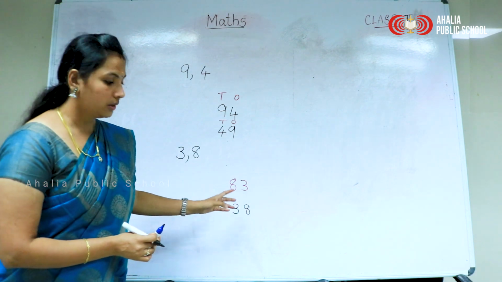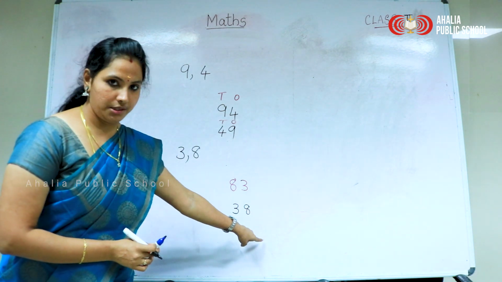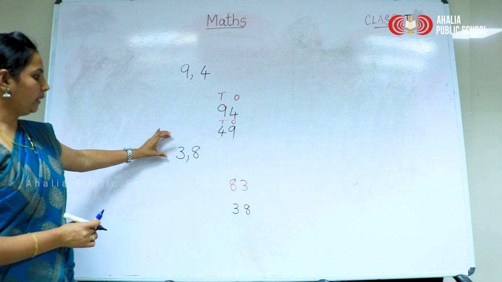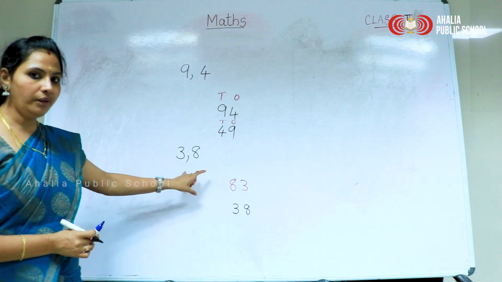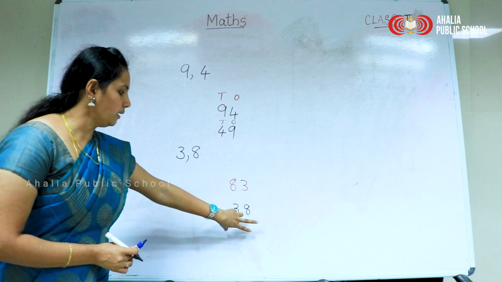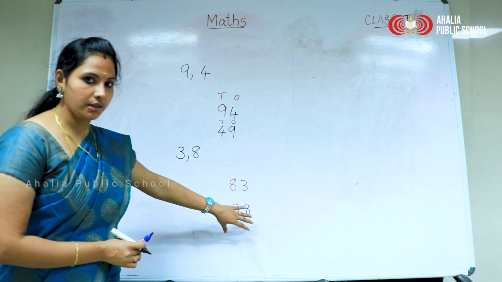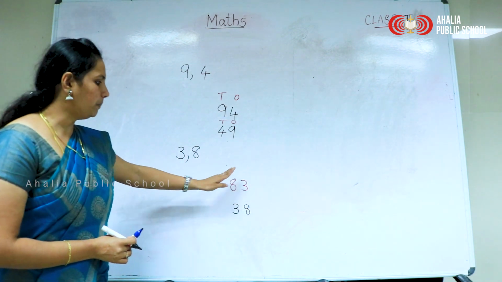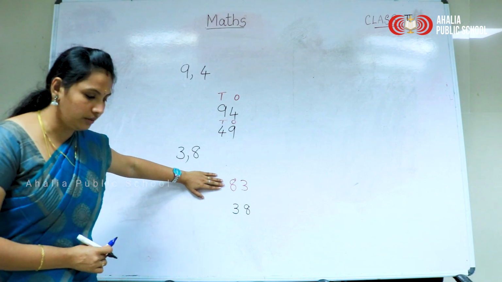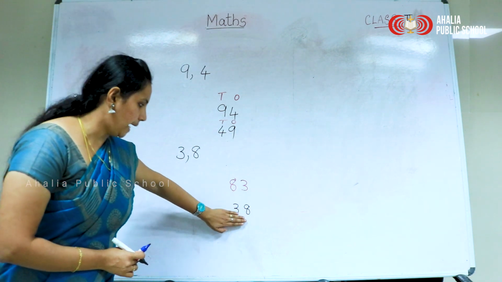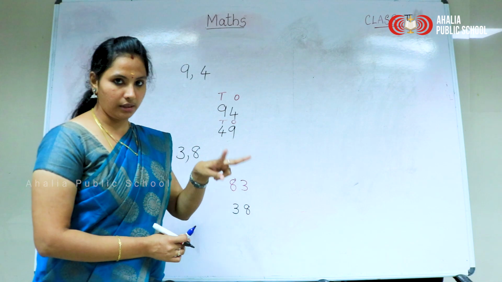So we got 38. So what did we do here? We put the two digits in the opposite places. 3 in ones place and 8 in tens place gives 83. 3 in tens place and 8 in ones place gives 38.